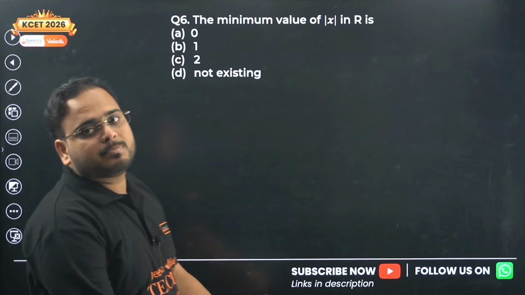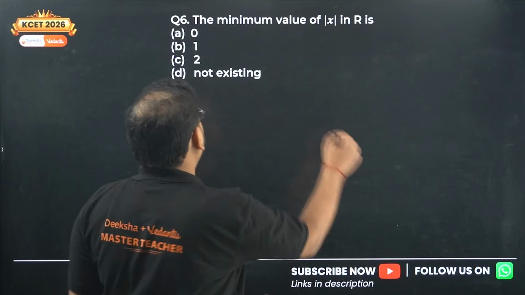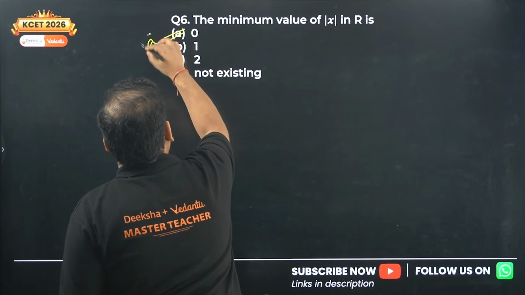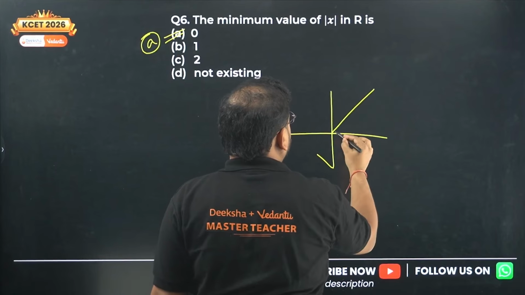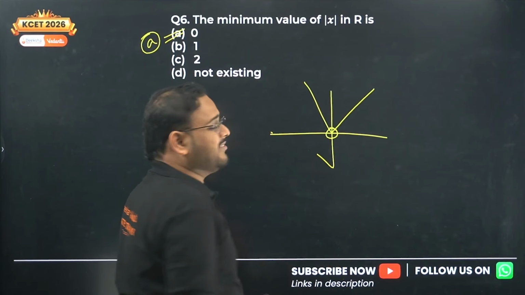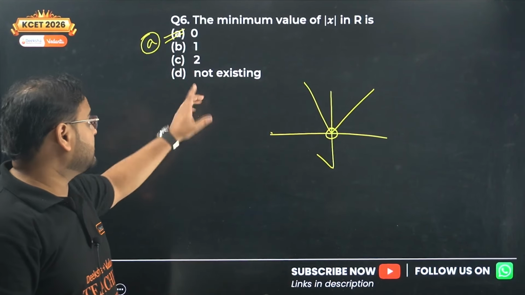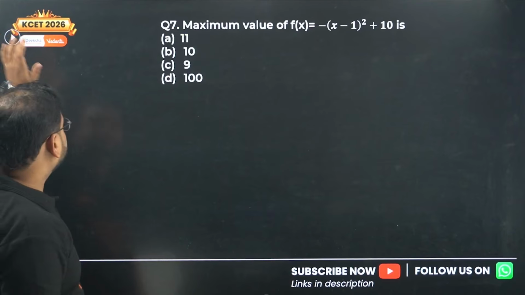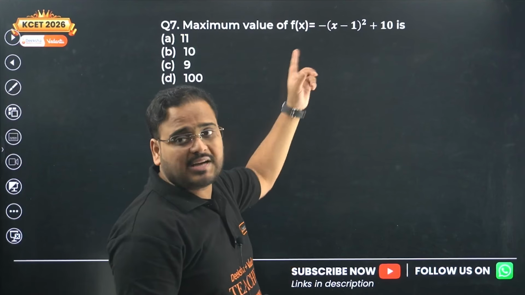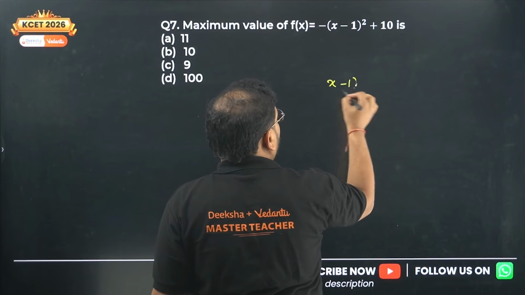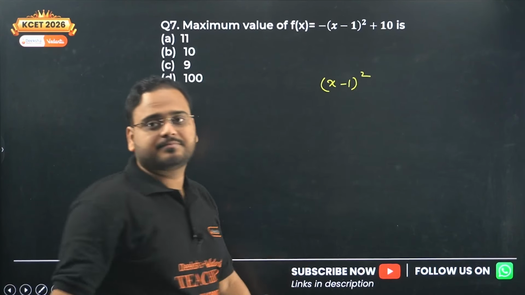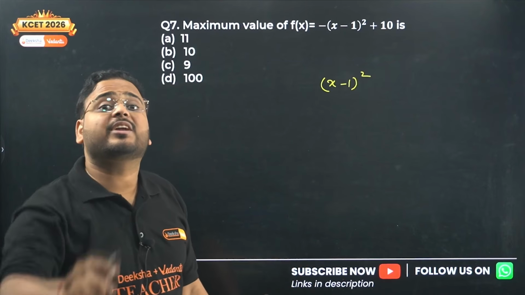Sixth one, the minimum value of mod x. Very simple again, 0. Mod x graph, remember please guys, this is the minimum value, 0. It will never go to the negative y side, hence the answer is 0. Question number 7, maximum value of this function, they are asking. Check here, this (x minus 1) the whole square, positive or negative? Sir, positive.